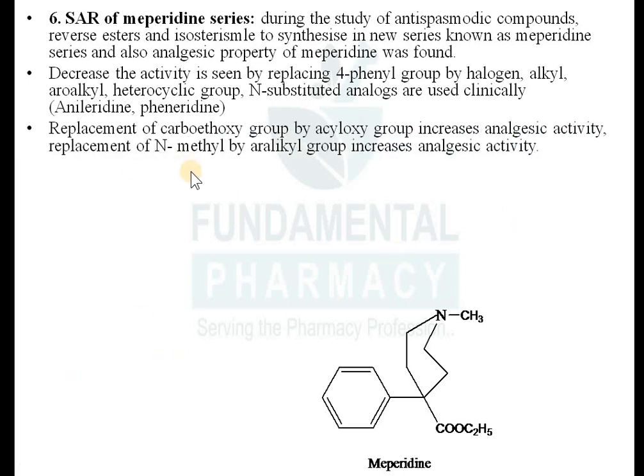Replacement of carboethoxy group by acyloxy group increases the analgesic activity. अभी ये carboethoxy group है, ठीक है, ethoxy group. Okay, so it can be replaced by acyloxy group, and that will increase the analgesic activity. Replacement of N-methyl by aryl group increases the analgesic activity. ये second point में होगा.